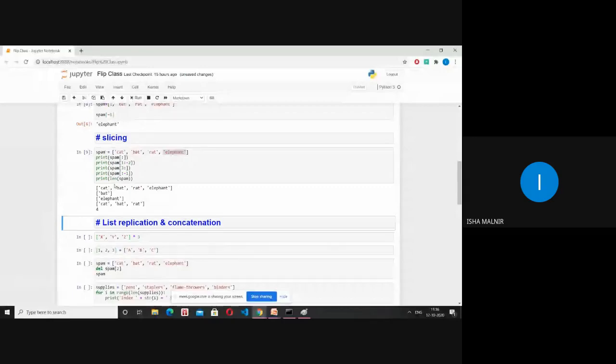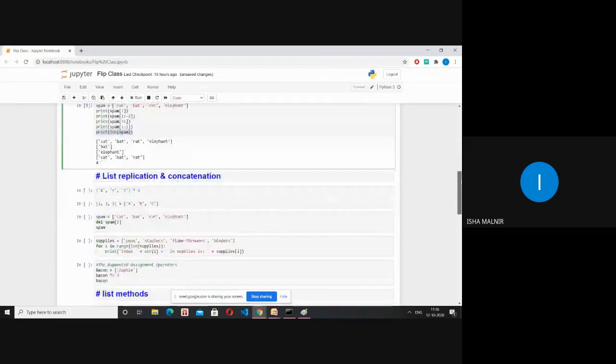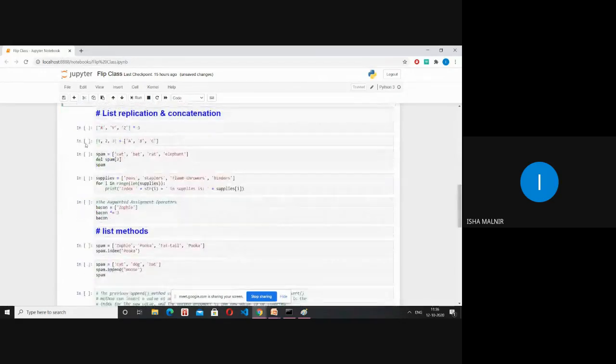is also a function. If we need to know the length of this spam, we can just count it: 1, 2, 3, 4. So it gives the output as 4. So the length of the list can be counted. Okay.